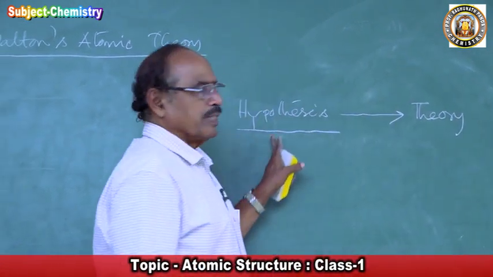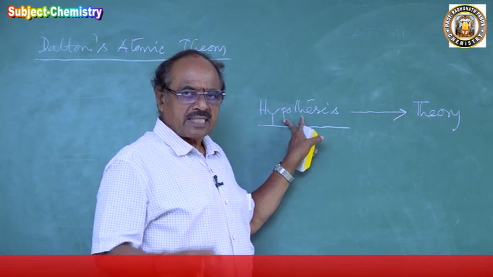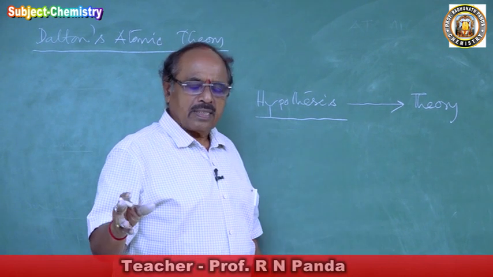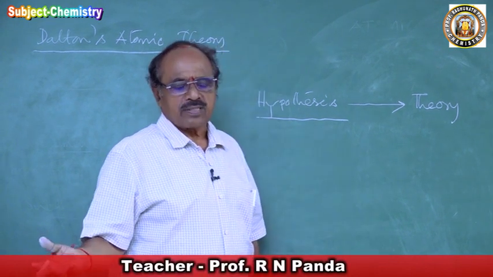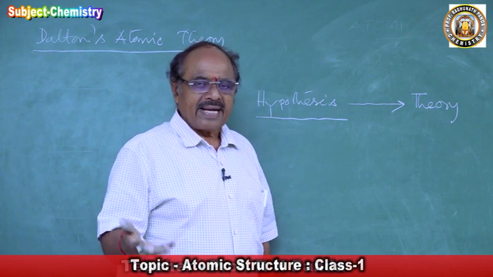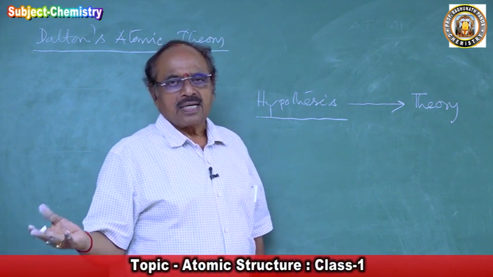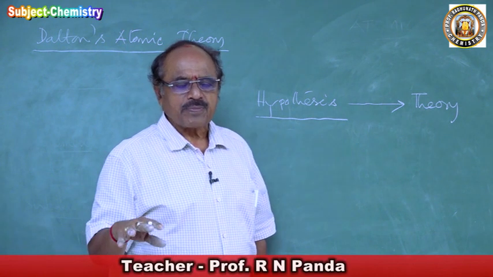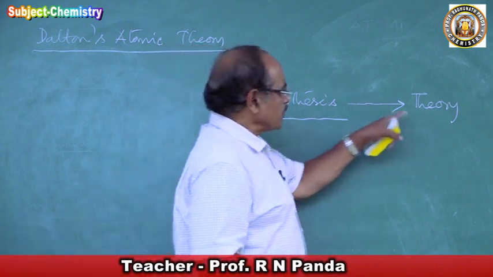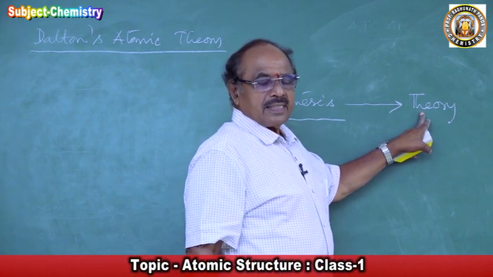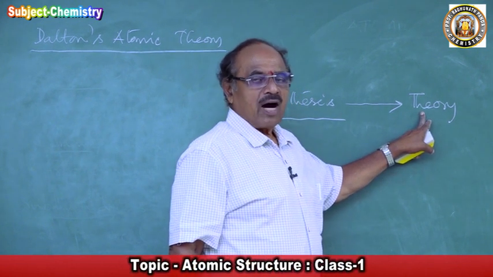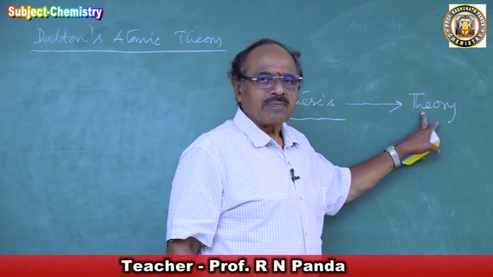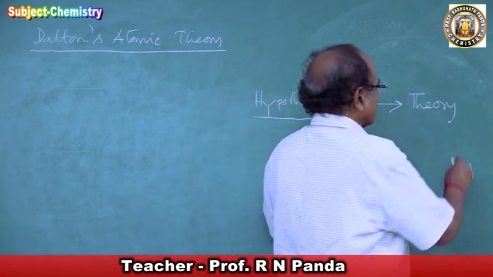When that hypothesis is generalized, that idea is applied to different events to explain, and if the idea that is proposed correctly explains everything, then the hypothesis becomes a theory. And when this theory is experimentally verified or mathematically proved, then that becomes a law.